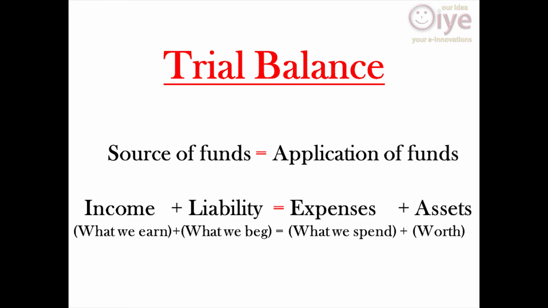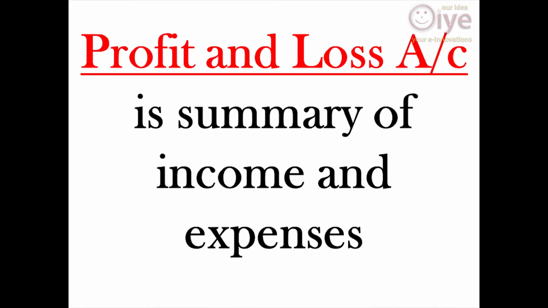That means we will compare source of funds with application of funds. If both are equal, the trial balance is okay. Then we will continue with the accounts. The second statement is the profit and loss account. That is a summary of income and expense.